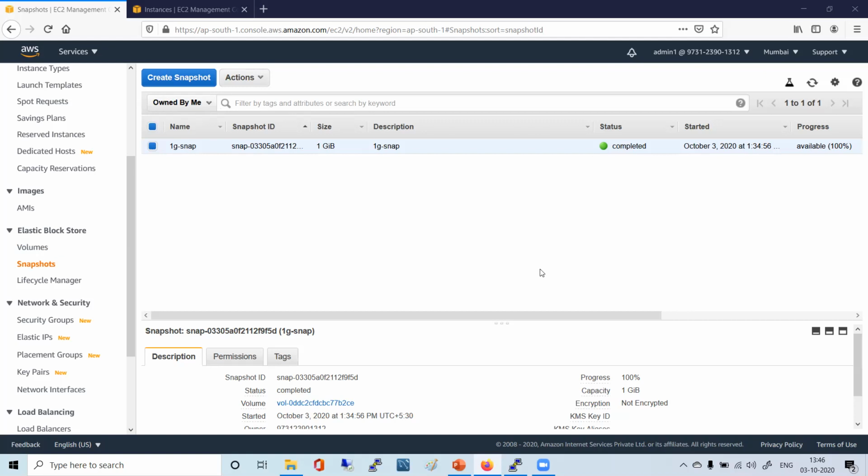Otherwise they will block your account if you are a defaulter, if you are not paying, if you are not talking to them, then they will block your account and it will be of no use.